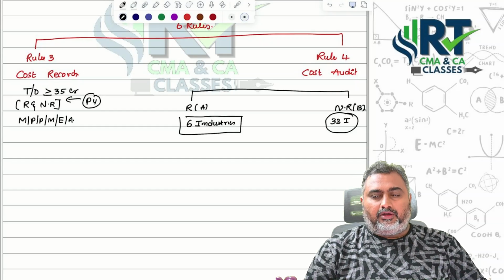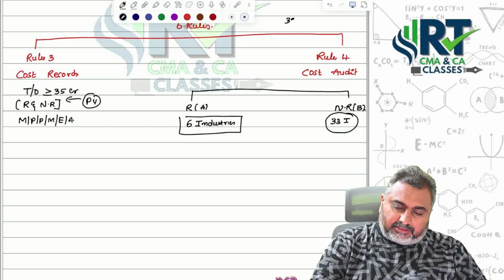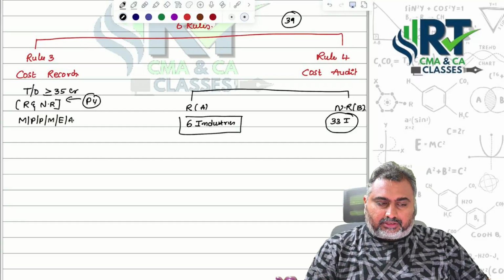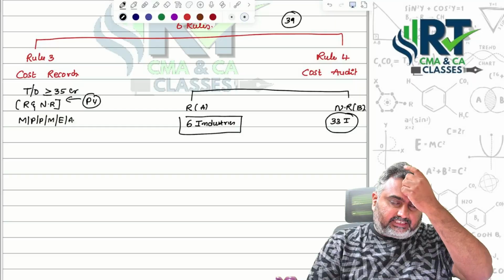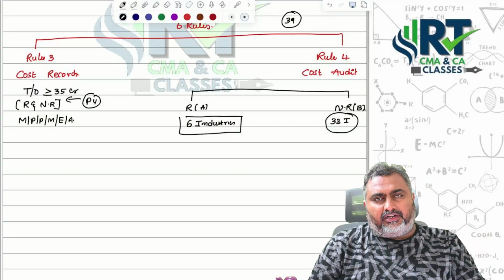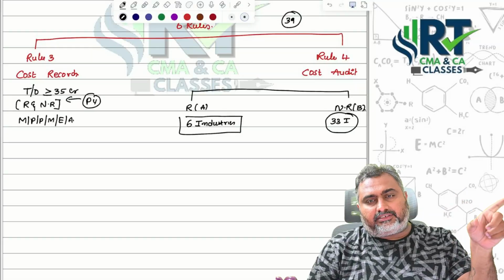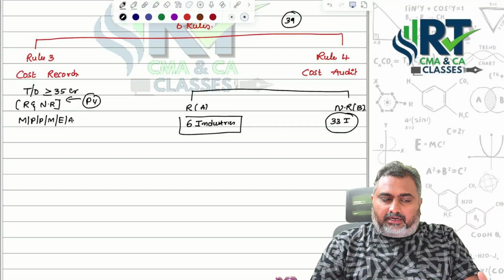In total, 39 industries are covered under cost audit.